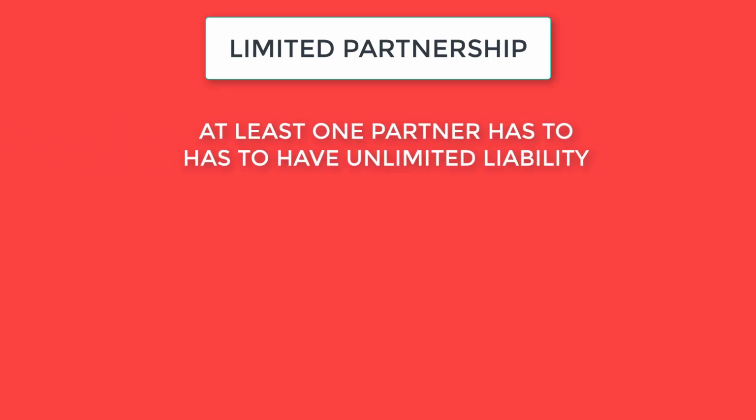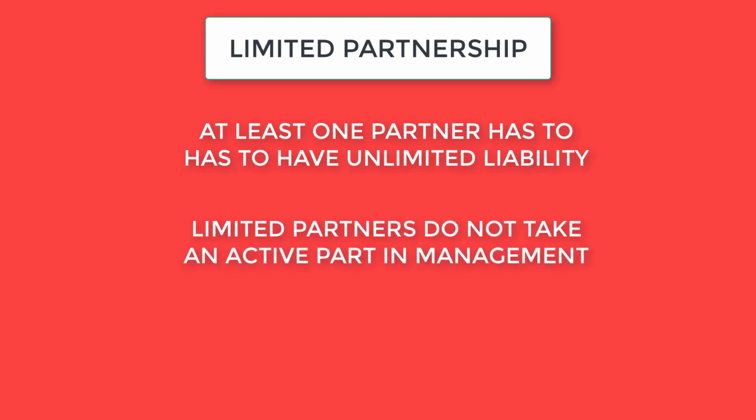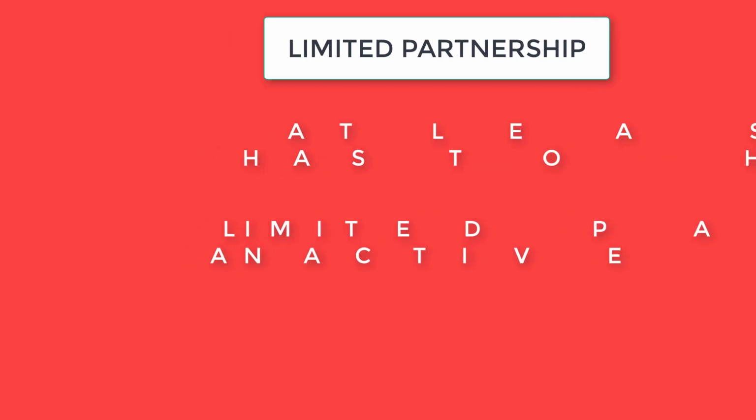Through an agreement, one or a few partners can be offered a limited liability to the extent of contribution in the capital. The condition is, at least one partner has to have unlimited liability. Usually, limited partners are also sleeping or dormant partners, which means they do not take an active part in managing the business of the partnership.